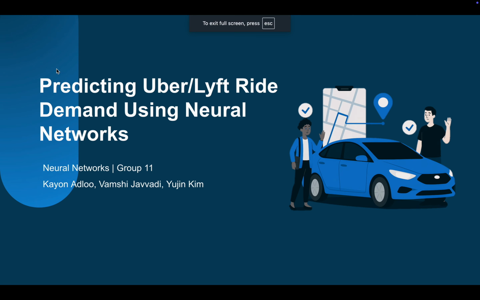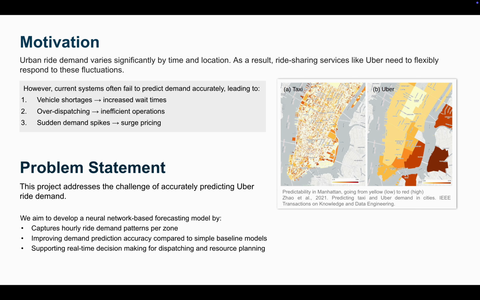Group 11, and our project is predicting Uber and Lyft ride demand using neural networks. So our motivation behind this is that urban ride demand varies significantly by time and location. As a result, ride-sharing services like Uber need to flexibly respond to these fluctuations. However, current systems often fail to predict this demand accurately, leading to vehicle shortages, over-dispatching, and sudden demand spikes.